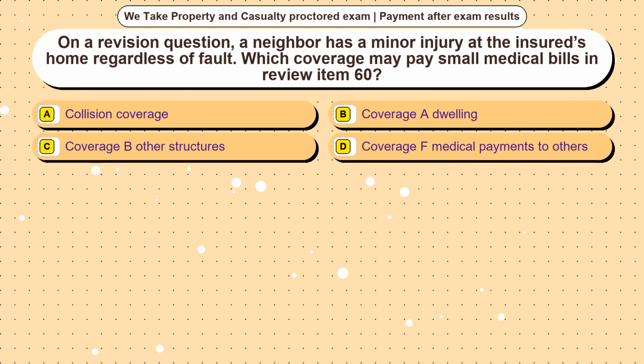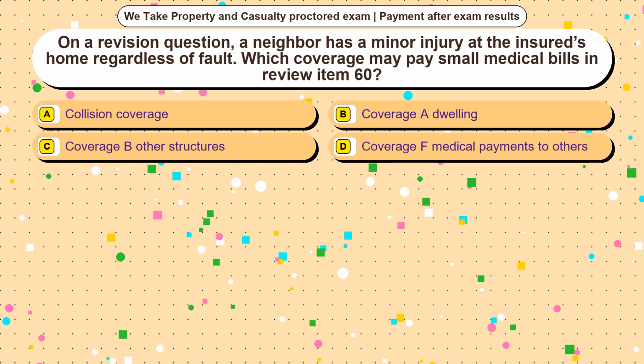Question 16. On a revision question, a neighbor has a minor injury at the insured's home regardless of fault. Which coverage may pay small medical bills in review item 60? Option A, collision coverage. Option B, coverage A, dwelling. Option C, coverage B, other structures. Option D, coverage F, medical payments to others. The correct answer is option.